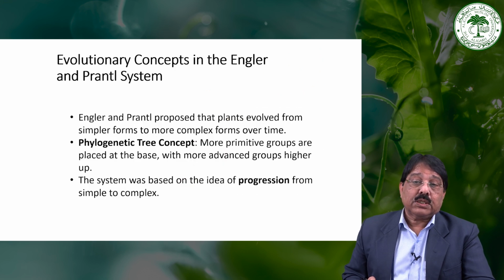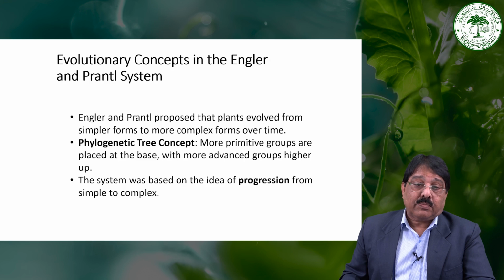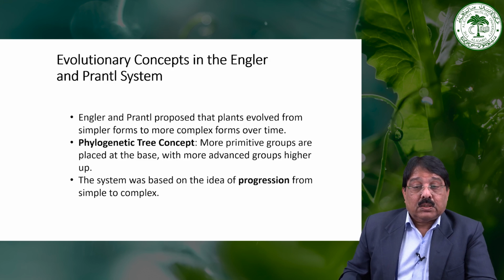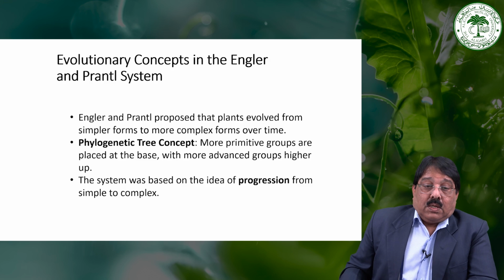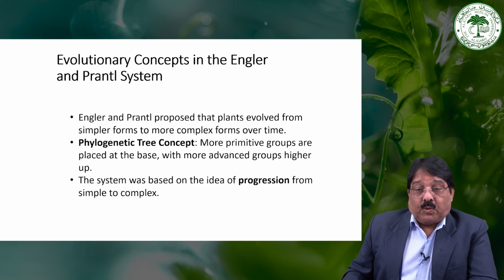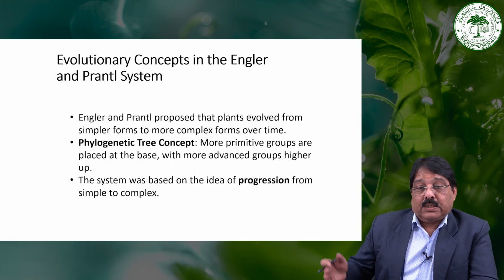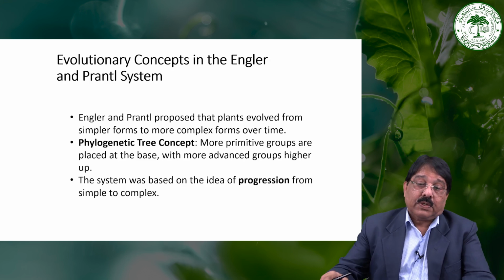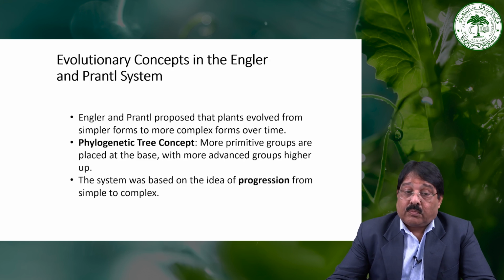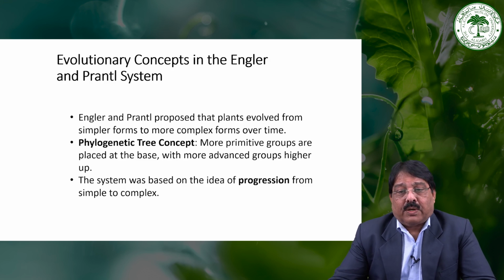Then the evolutionary concept in the Engler and Prantl system. Engler and Prantl proposed that plants evolved from simpler forms to more complex forms over time. In the phylogenetic tree concept, the more primitive groups are placed at the base with the more advanced groups higher up. The system was based on the progression from simple to complex. In how they arranged the families and groups, they arranged the progression from simple characters to complex characters.